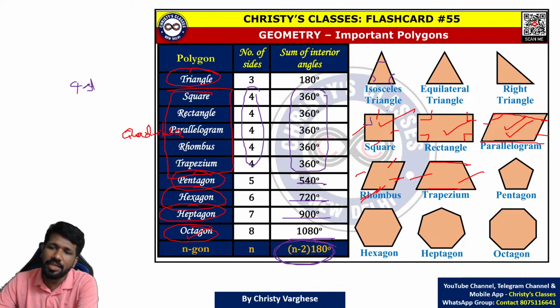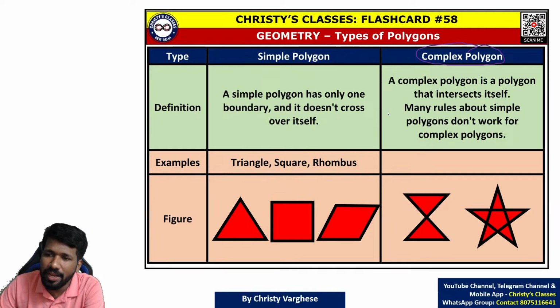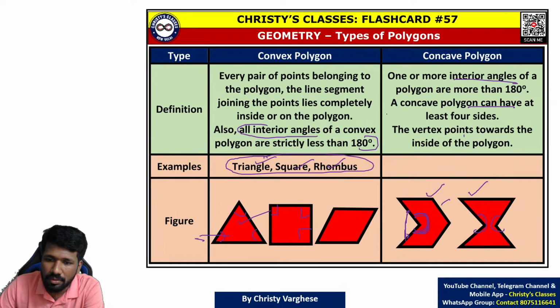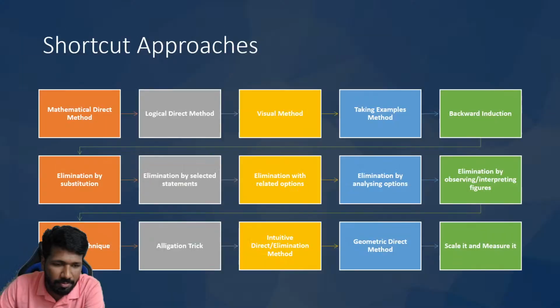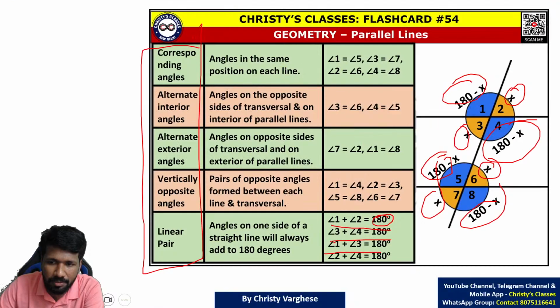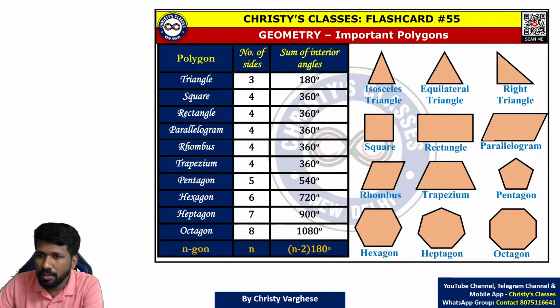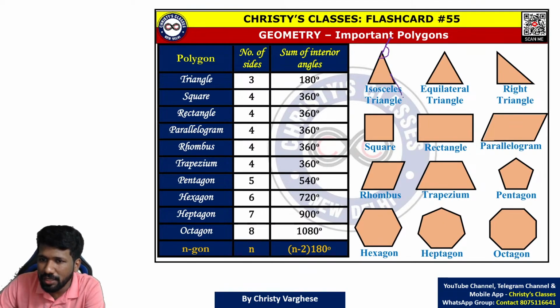Then what is an exterior angle? Exterior angle means, look at this picture. I'll use this picture itself to explain. For this triangle, this is the interior angle. So if you extend that line, the remaining part is called the exterior angle. And if you extend this line, this is called an exterior angle. And if you extend this line, this is called an exterior angle.